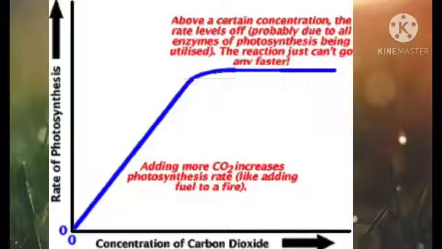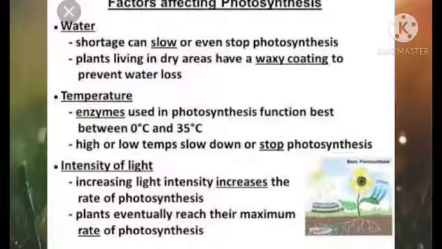Next factor is carbon dioxide. You know, carbon dioxide concentration in the air is 0.03%. Okay. So if this percentage increases by 0.1%, then it is very good for photosynthesis. But if the carbon dioxide concentration becomes too much, up to 1% or more than 1%, then the photosynthetic process declines.